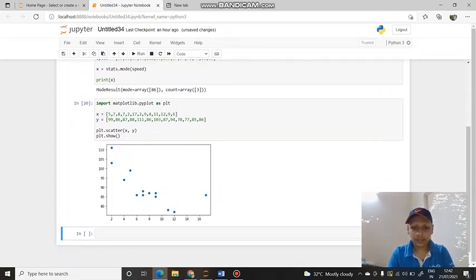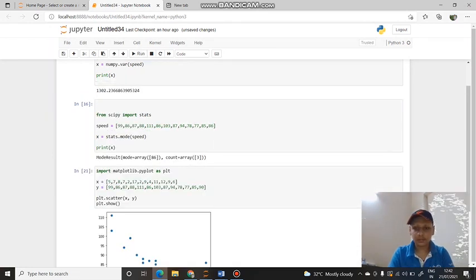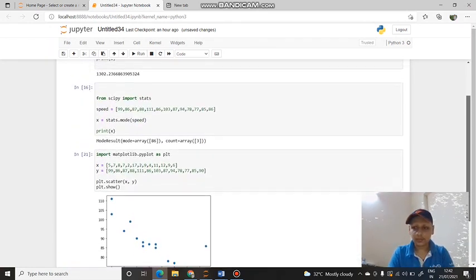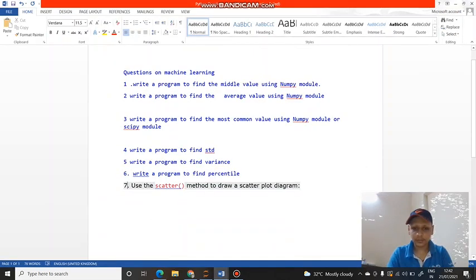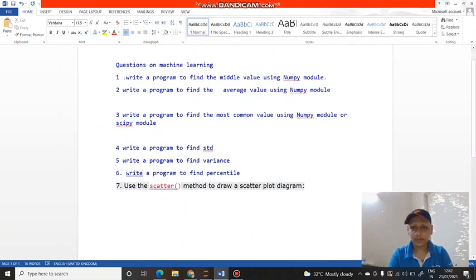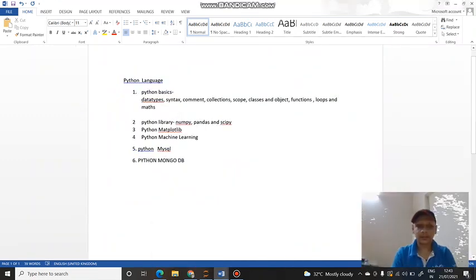And if I change some values like this, see. So these are all the solutions. You can also practice these questions. They will help you understand the machine learning concept, and these are very simple questions, so you can try and make your concept strong.